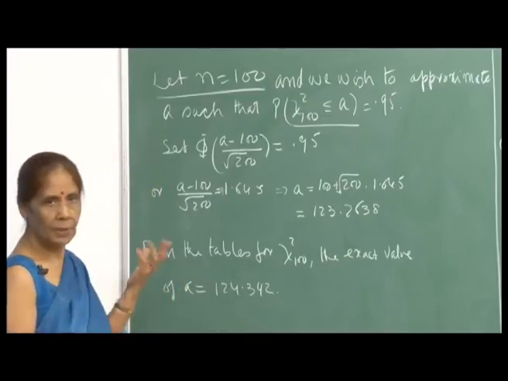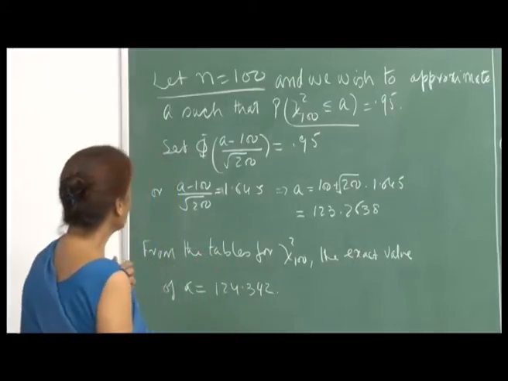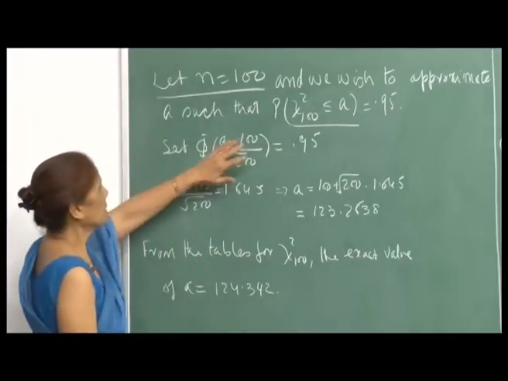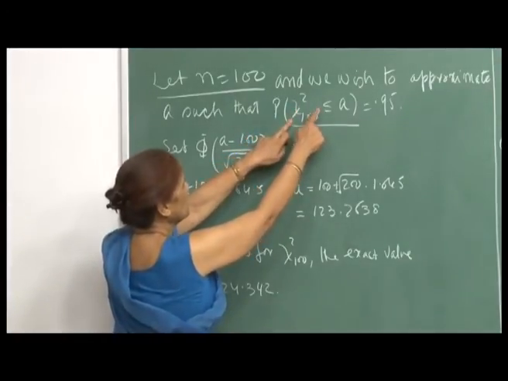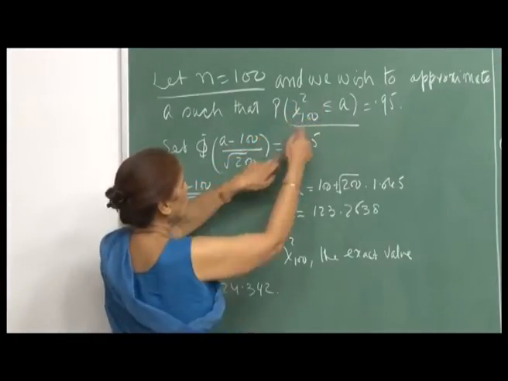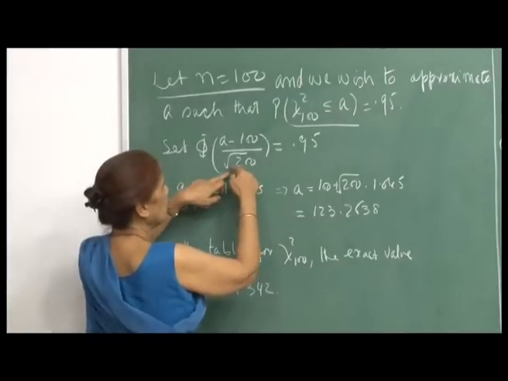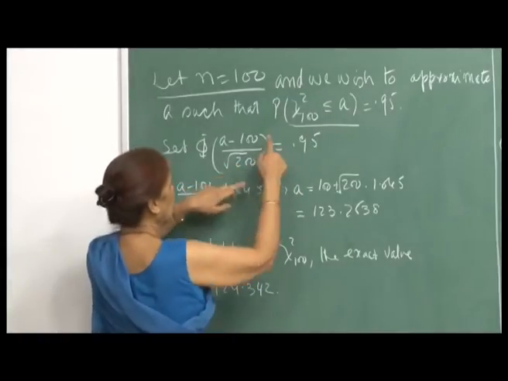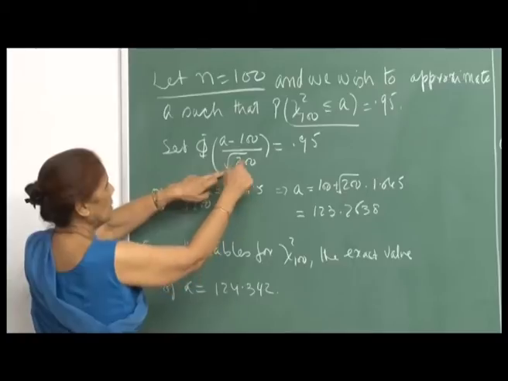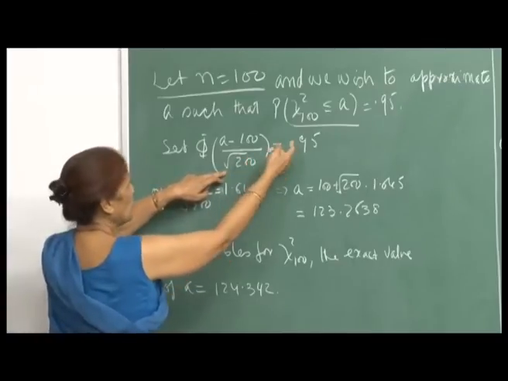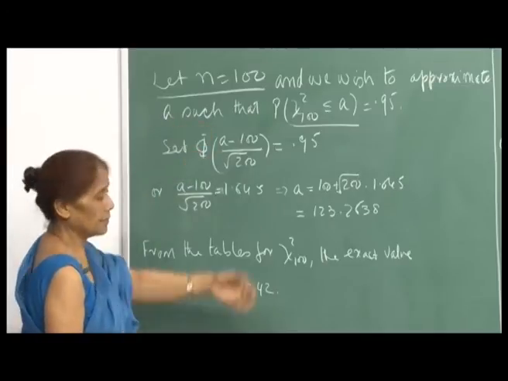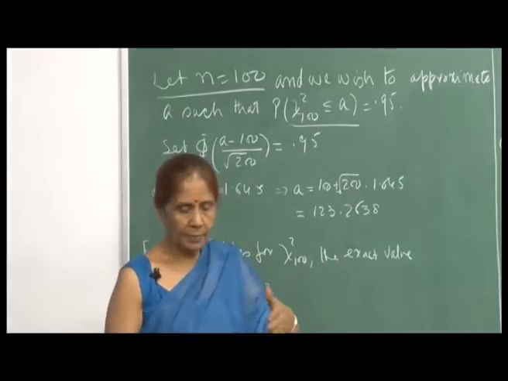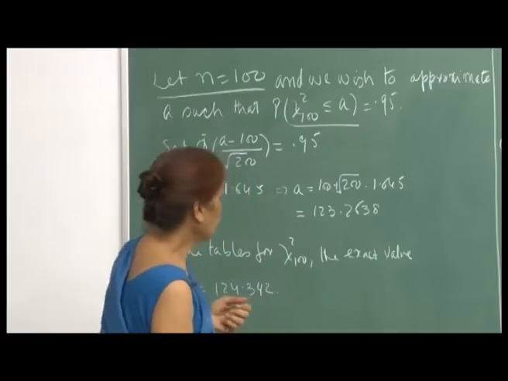So, by using the central limit theorem, this can be converted to Phi of (A minus the mean, which is 100) divided by the square root of the variance, which is 200. So that becomes Phi of (A minus 100) upon root 200. This will be approximate, and let us see how good it is, I mean, whether n equal to 100 is large enough for a good approximation.